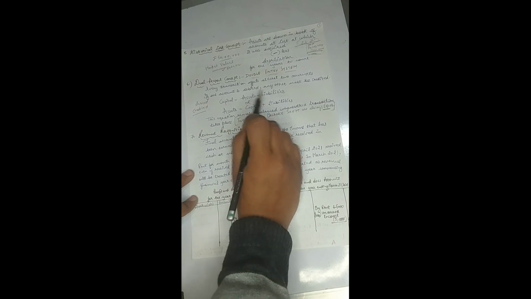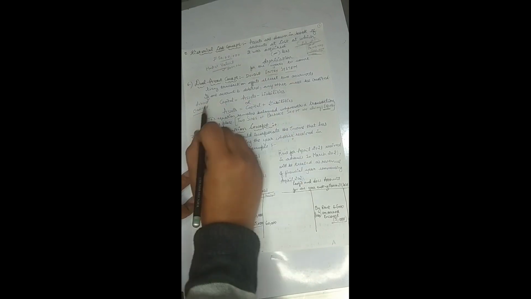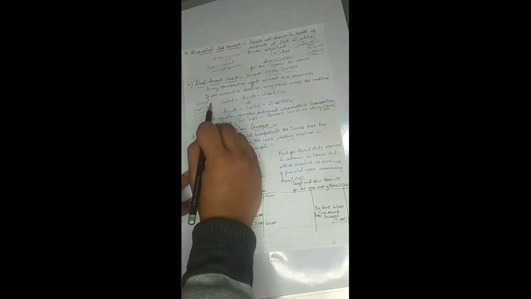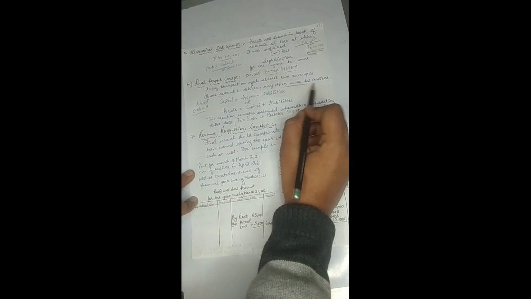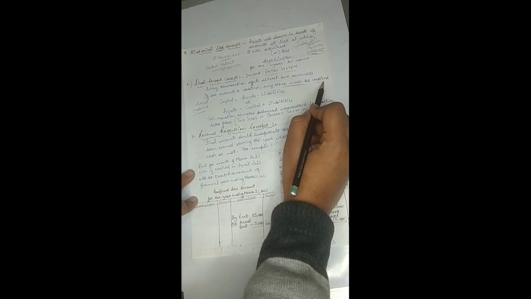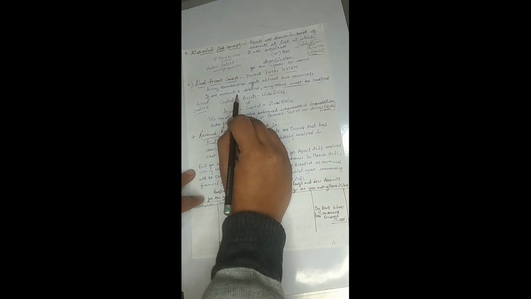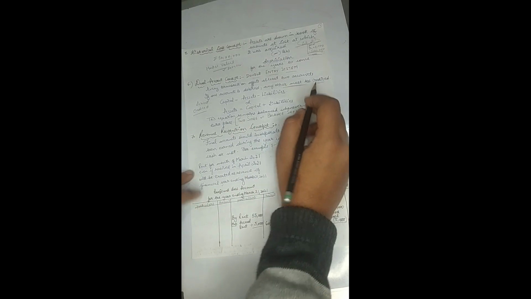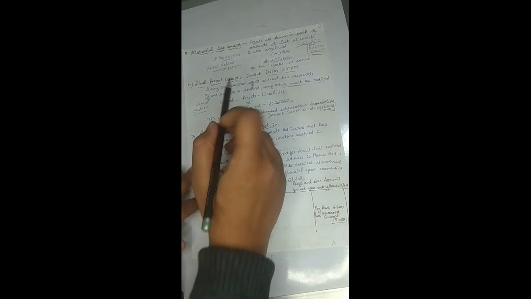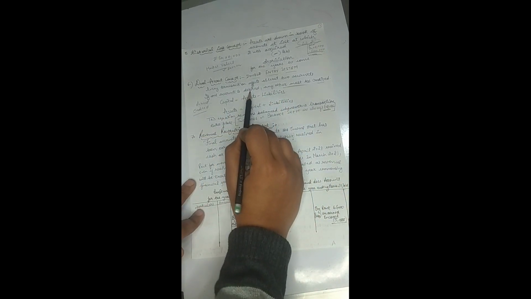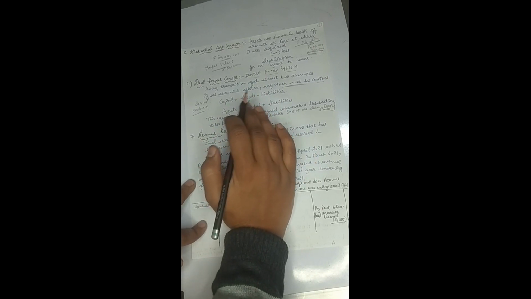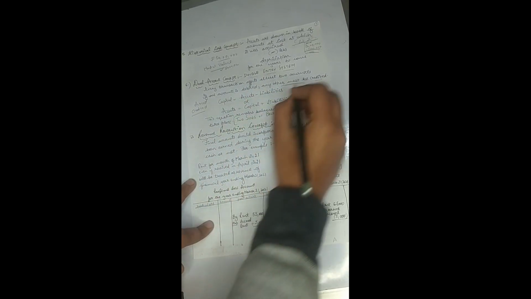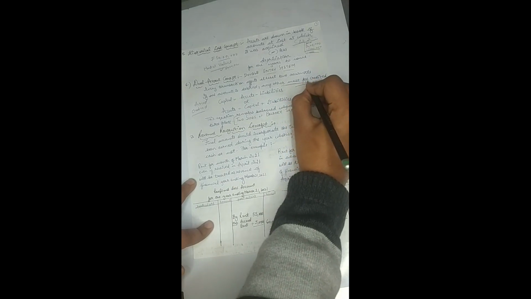Every transaction will affect at least 2 accounts. If one account is being debited, then another account must be getting credited, so obviously there will be a balance, there will be an equality. And it is because of this concept that you will find the 2 sides of the balance sheet always equal. The balance sheet that we prepare has 2 sides.